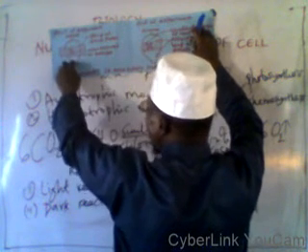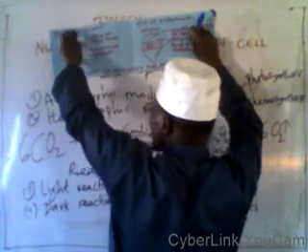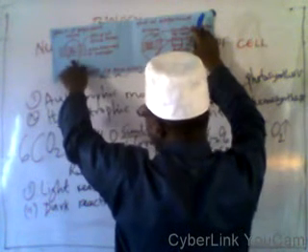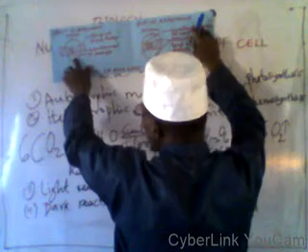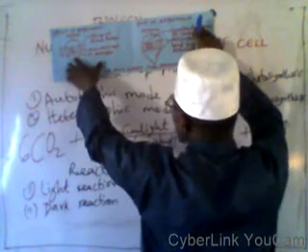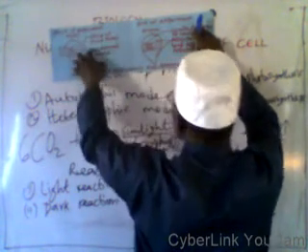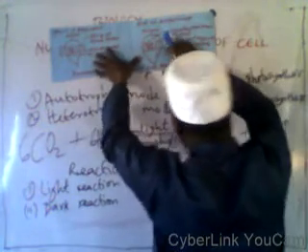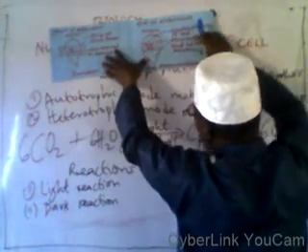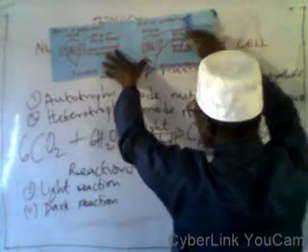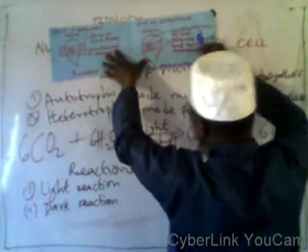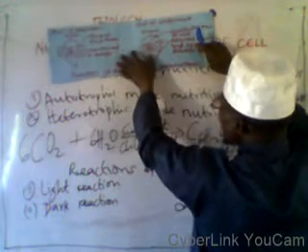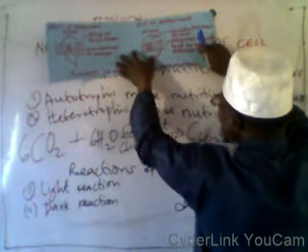Then you will allow both ends, this end and this end, to be exposed to sunlight for 2 to 3 hours. This is the start of the experiment. Then at the end of the experiment, you will remove the black paper, then test the leaf for starch.